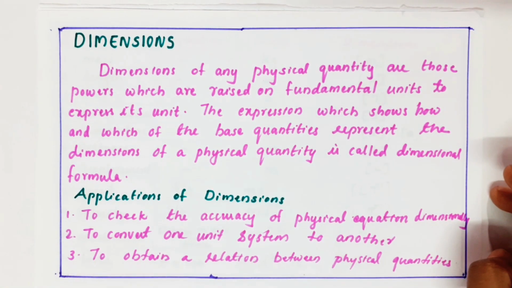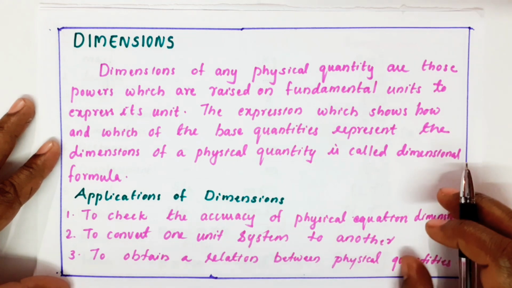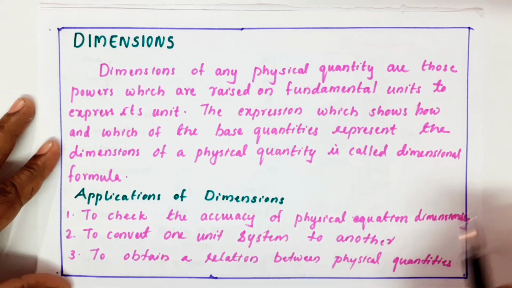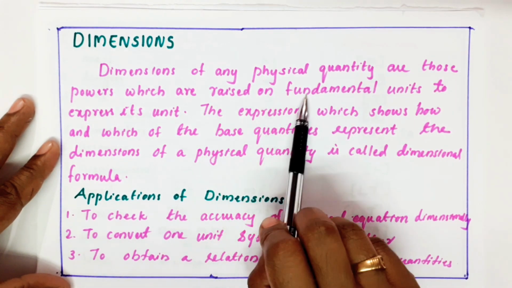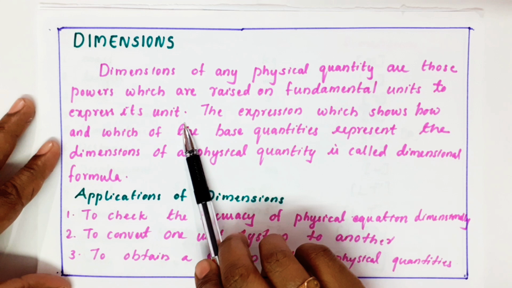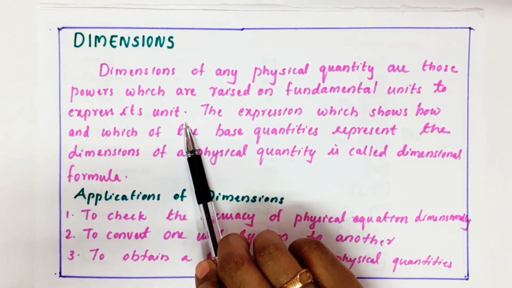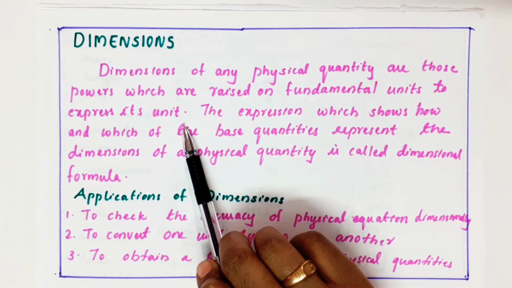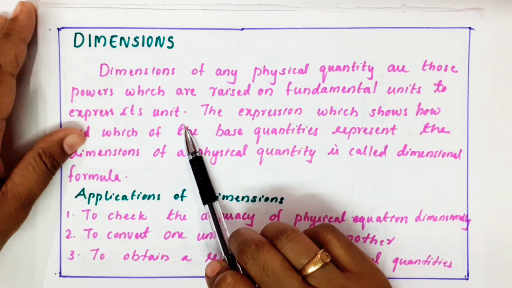Next, we discussed units. Now it's dimension. Till units we learned in 10th. Dimension is similar to unit. Dimensions of a physical quantity are those powers which are raised on fundamental units to express its unit. We are expressing a physical quantity on the basis of the powers of the basic quantities. If you want to express any quantity, we can write it in terms of its fundamental units. That is the meaning.